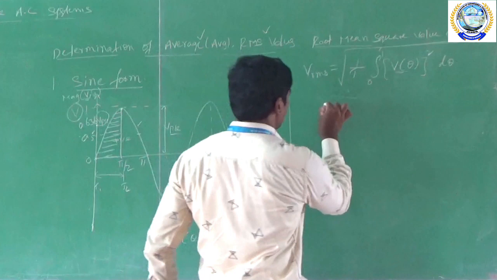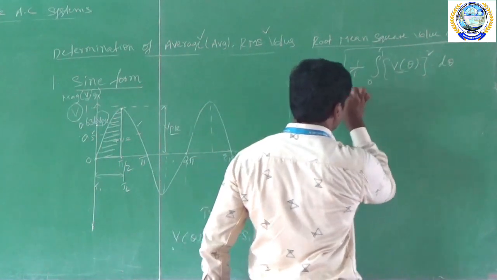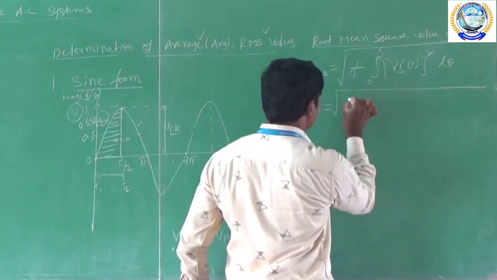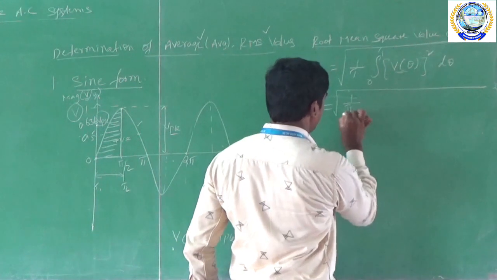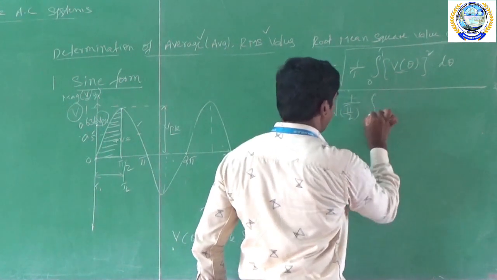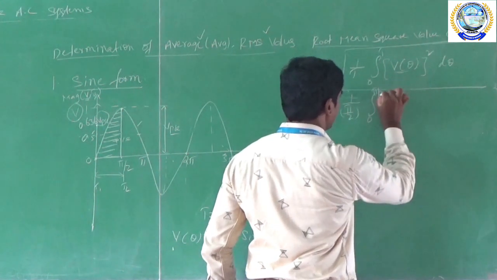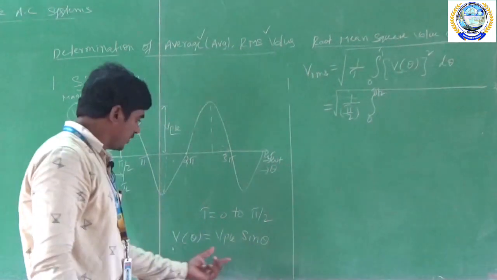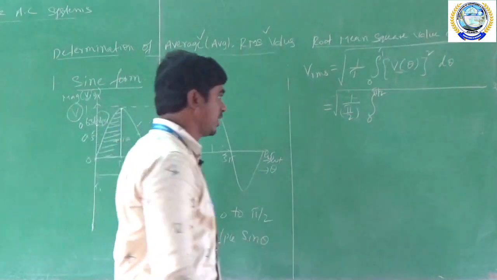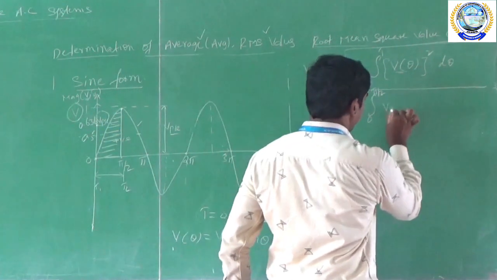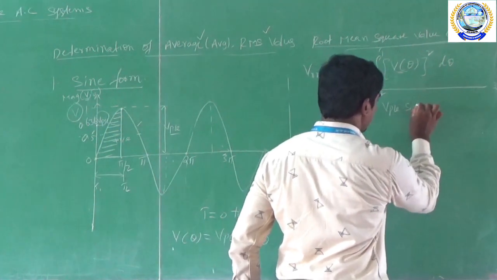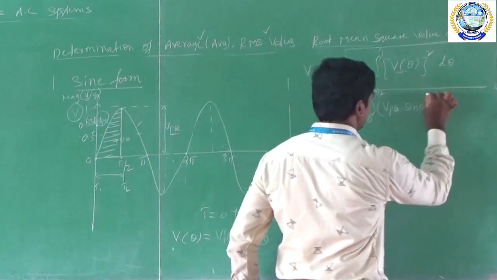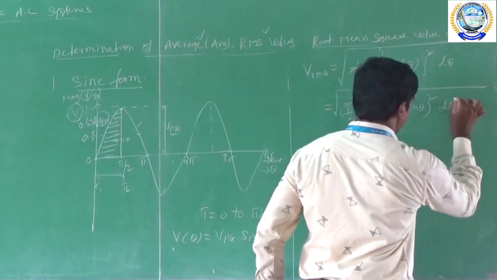Now substitute these values here. 1 by T is equal to 1 by pi by 2, which becomes 2 by pi, and the limits are 0 to pi by 2. V of theta is Vpk into sin theta, so Vpk into sin theta whole square d theta.